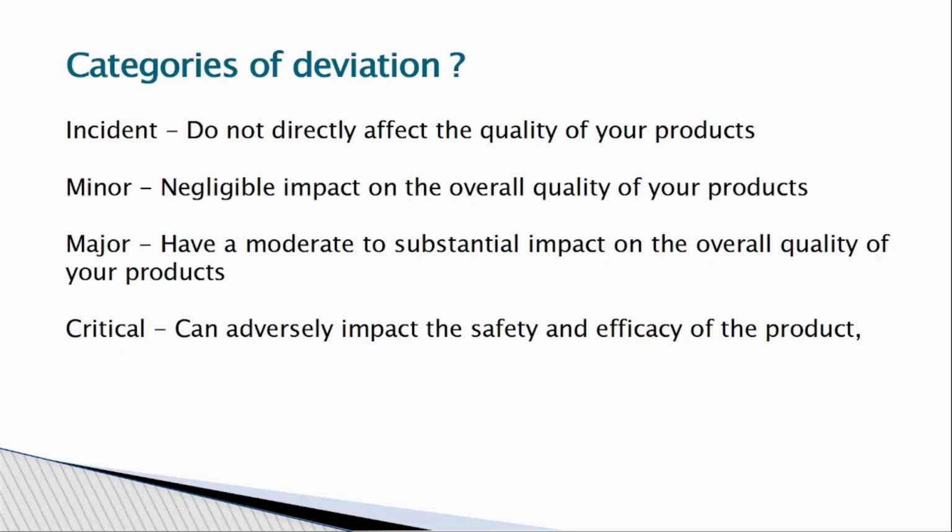Major means you have moderate to substantial impact on your product, and critical means you have an impact on your product quality, like giving loans to people involved in illegal activities or high risk customers. This is an example, and there can be a lot of critical deviations.